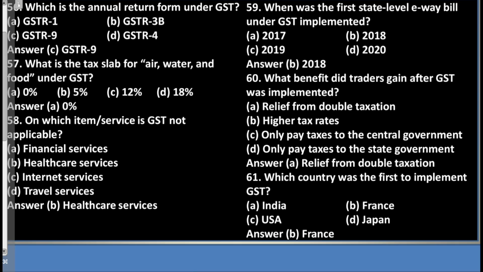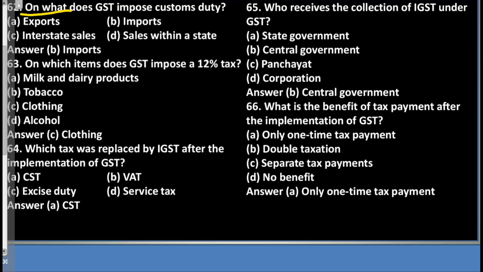A. India. B. France. C. USA. D. Japan. Answer: B. France.